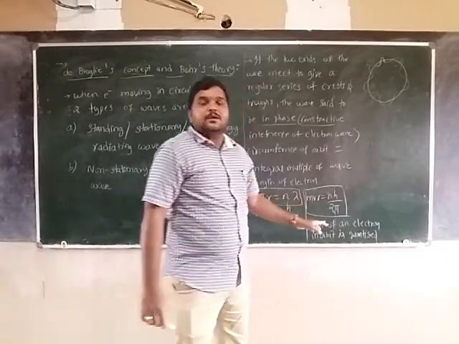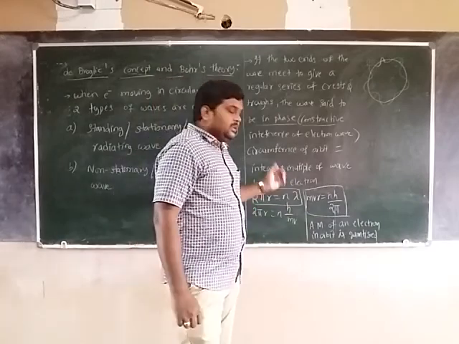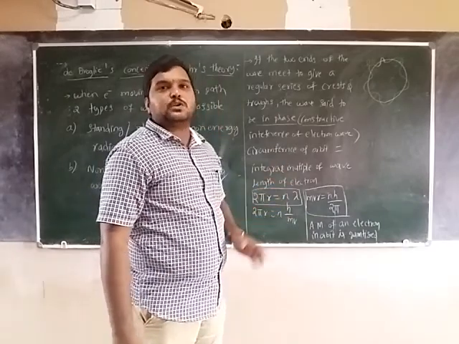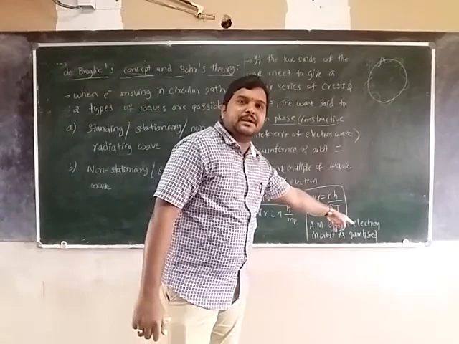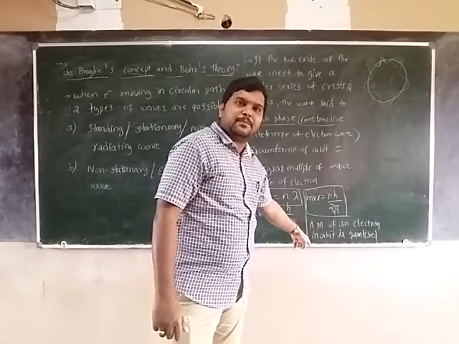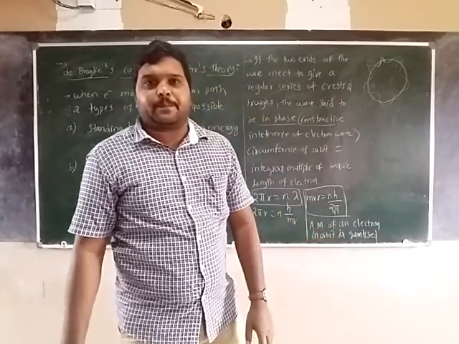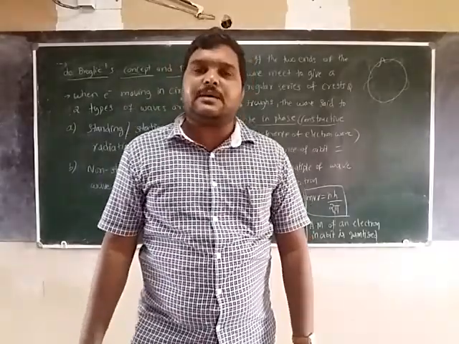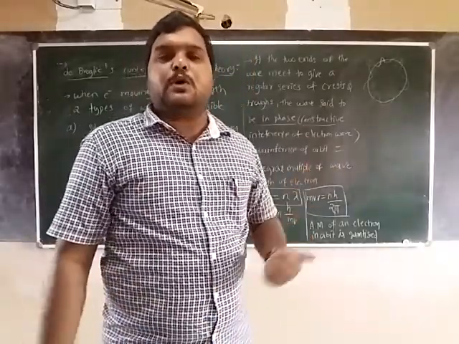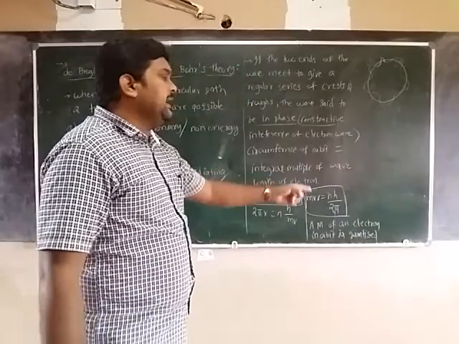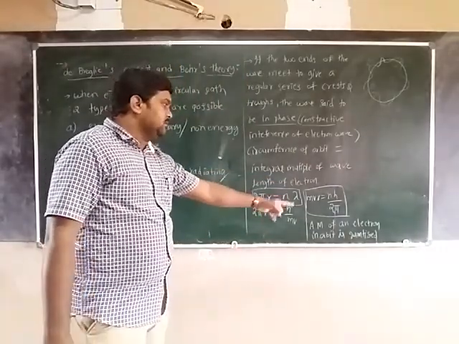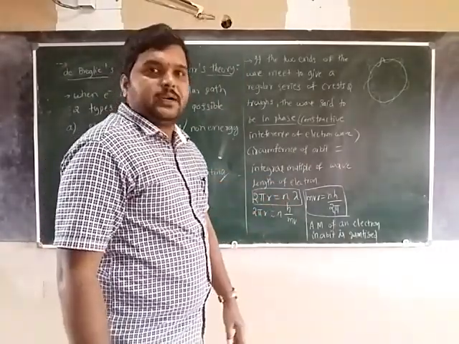So de Broglie's theory supported Bohr's postulate. What is that? The angular momentum of an electron in orbit is quantized.